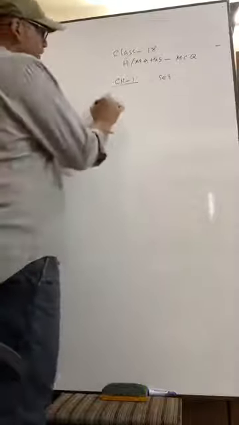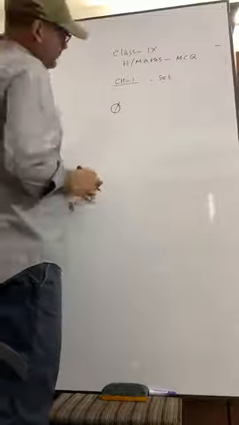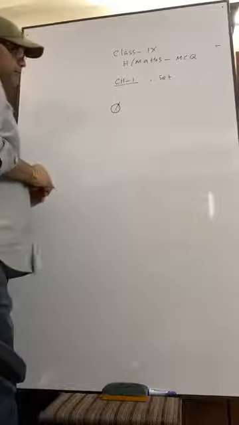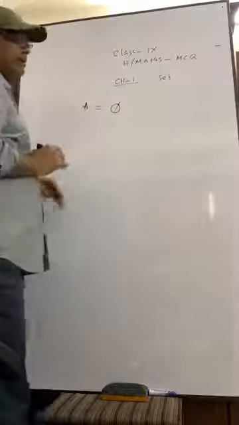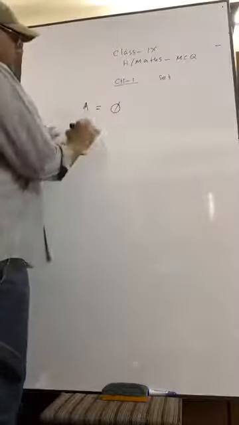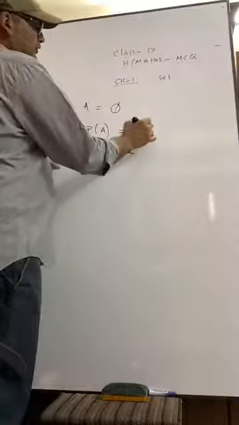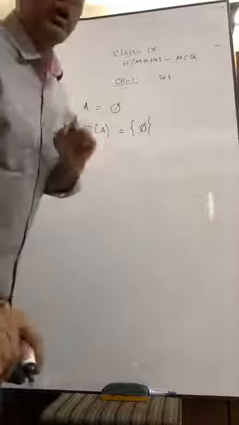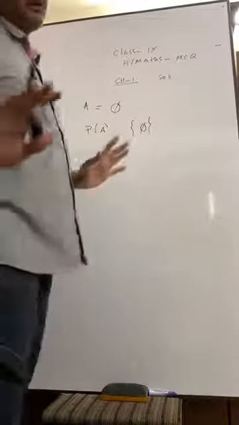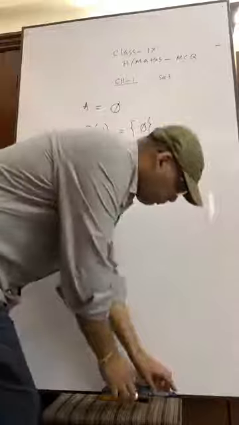Suppose this is an empty set, okay? Empty set. If A equals empty, then the power set of A is this. Okay, the power set of an empty set is not empty. Try to understand. What's the note? Power set of an empty set is not empty.